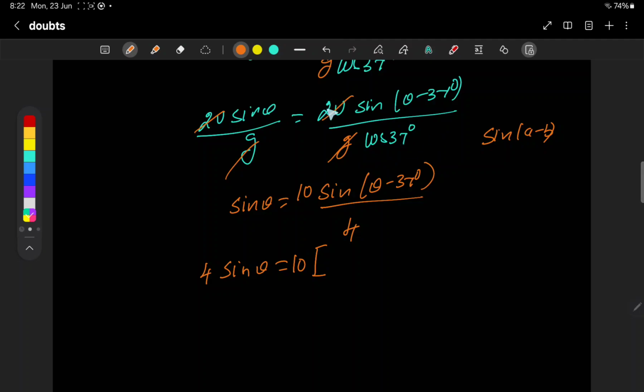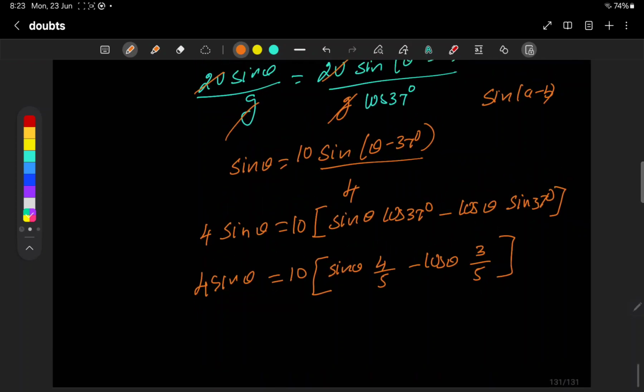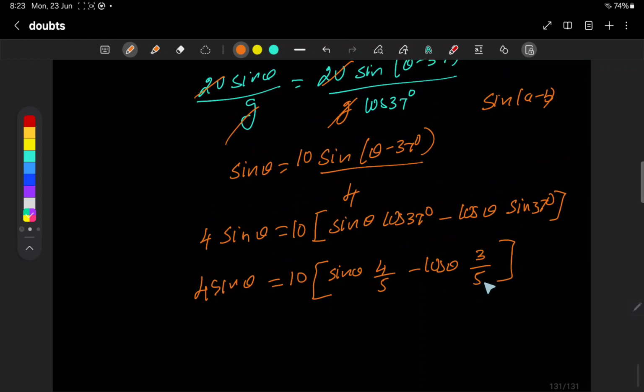Now sin A minus B is sin A cos B minus cos A sin B. We apply all the values here. 4 sin theta equals 10 into, cos 37 is 4 by 5, so sin theta into 4 by 5 minus cos theta into sin 37, which is 3 by 5.